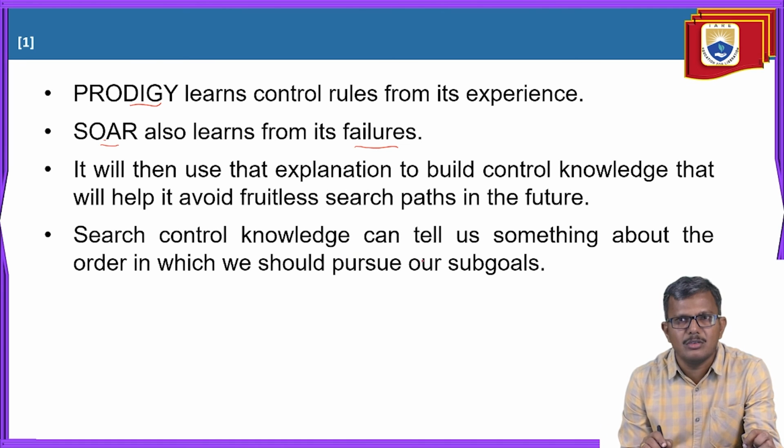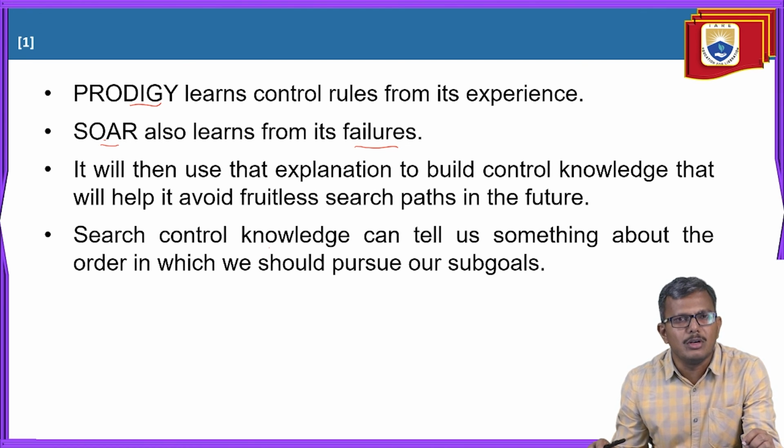Search control knowledge can also tell us something about the order. The order of application of rules is also very important, and that is also provided by the search control knowledge. This process is a collection of knowledge about the knowledge, so it contains meta knowledge.